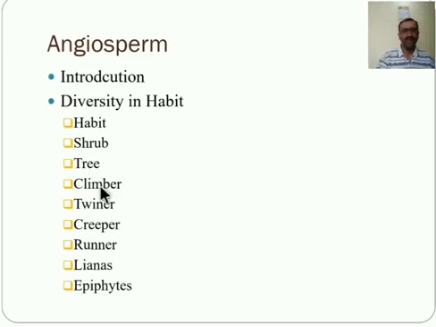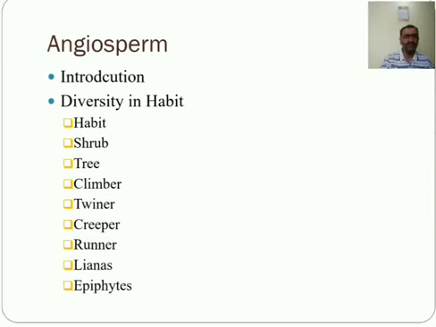Next one, the climbers. They climb and take support, and it grows. This plant possesses a long stem with diffuse branches and special organs of attachment like tendrils, as in grapes, hooks, etc., by which it climbs on a neighboring object. For example, cucumber, grapes, etc.